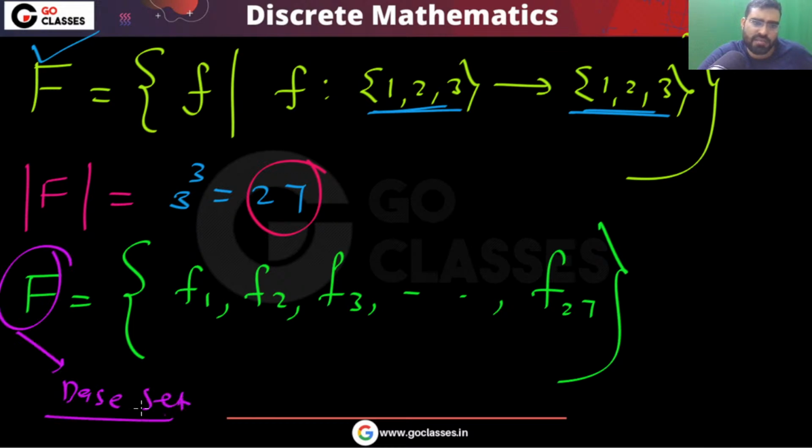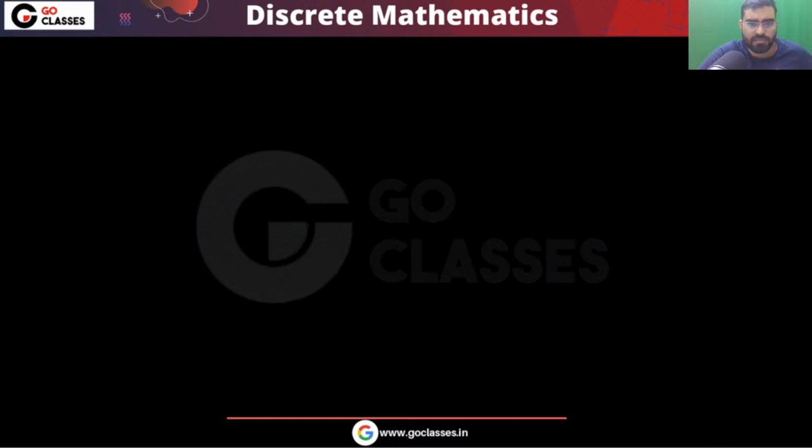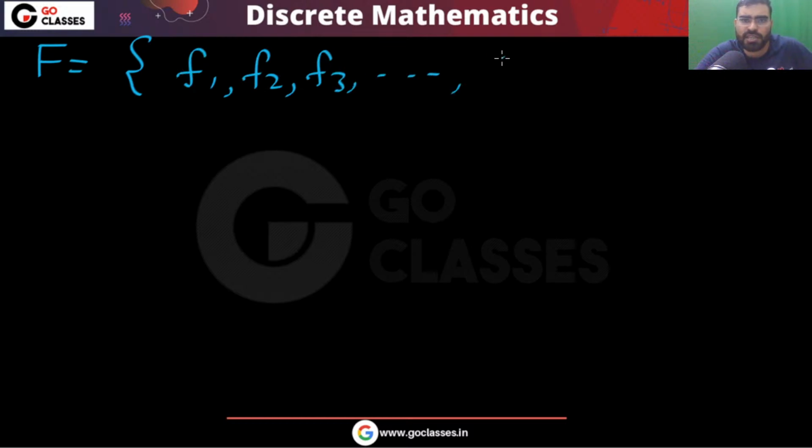Now look at each function. Look at each function like f1, f2, f3 and so on, up to f27. Look at each of them. What will happen?